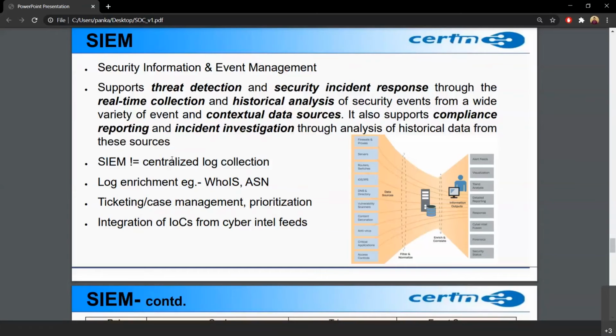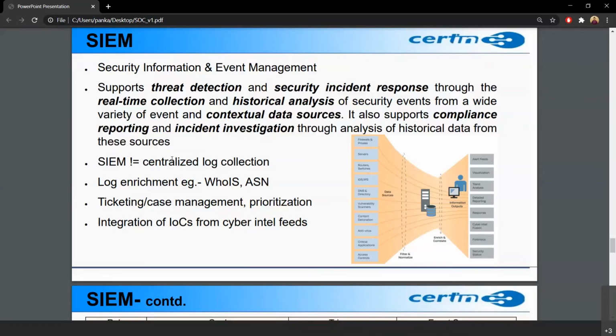So all of the data. A SIM will be much better when we have many devices of the organization. So more and more security device logs need to be captured by the SIM. So incident investigation is done by a SIM. It analyzes historical data also, and what needs to be done. So we can create rules in a SIM.